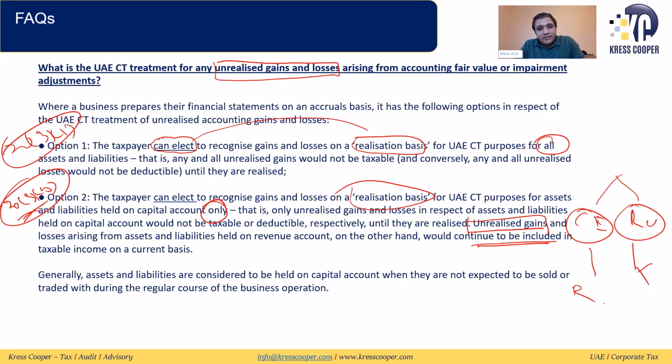Generally, assets and liabilities are considered to be held on capital account when they are not expected to be sold or traded within the regular course of the business operation. We have already discussed that non-current assets and non-current liabilities usually fall under the category of assets and liabilities held on the capital account.